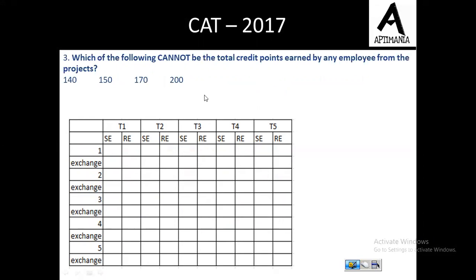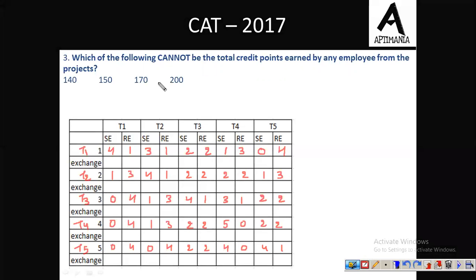Okay, the third question is which of the following cannot be the total credit points earned by employees from the project. Now see, in a special project the total credit points were 200, but the number of members in the team were 5. So each member will get 40 points for a special project. Now in a standard project, this was not a special project, actually this was a challenging project.